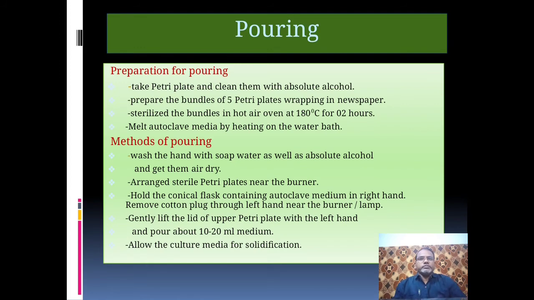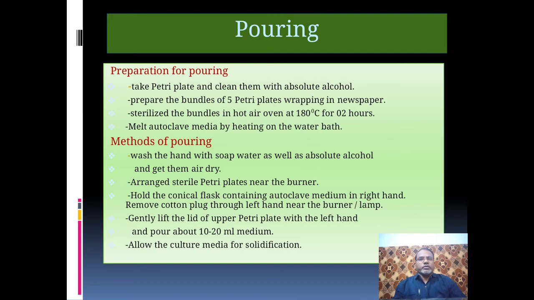Now pouring. First of all, preparation for pouring. Take petri plates and clean them with absolute alcohol. Prepare bundles of 5 petri plates wrapping in newspaper. Sterilize the bundles in a hot air oven at 180 degrees centigrade for 2 hours. And now melt the autoclaved media by heating on the water bath.